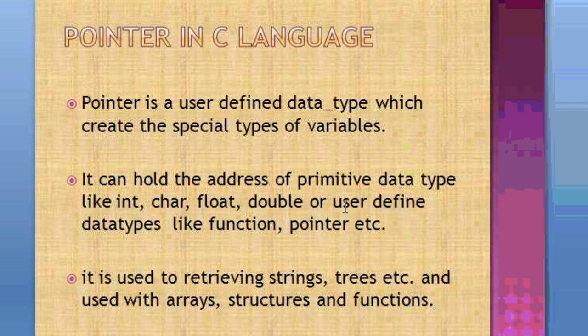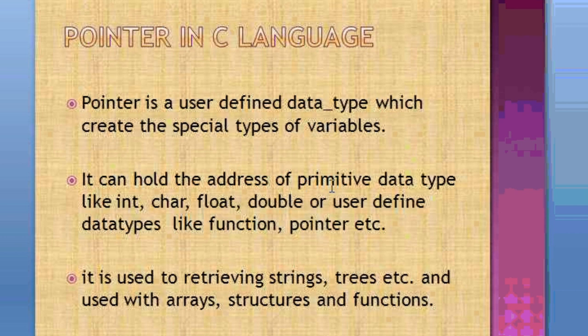No? So primitive data types are those data types which are already by default available in any programming languages. Okay? So like int, char, float, double are the primitive data types or already available data types in any programming language.